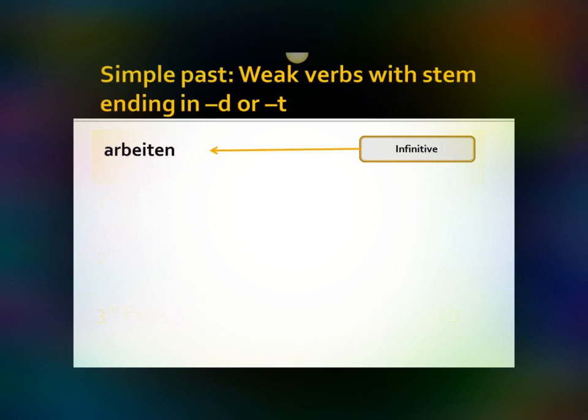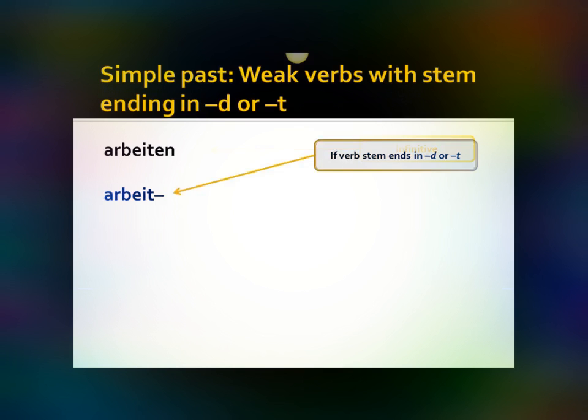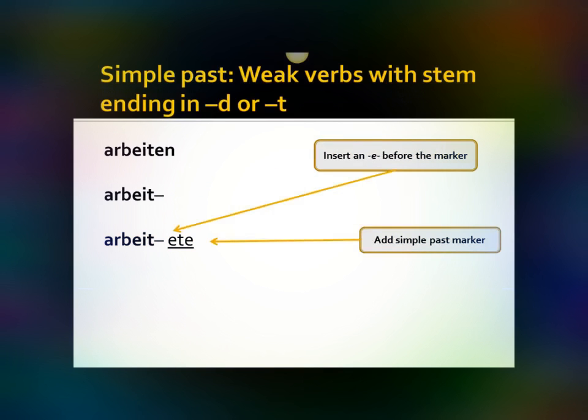Now let's take another verb, arbeiten, to work. Now what we're going to do is take the infinitive and remove the infinitive ending. Now, this presents us with a problem because then we have arbeit, and the stem ends in a T. So if we have a verb that ends in a T or ends in a D, we're going to have to insert an E before the simple past marker. This makes it, if you think about it, more pronounceable.